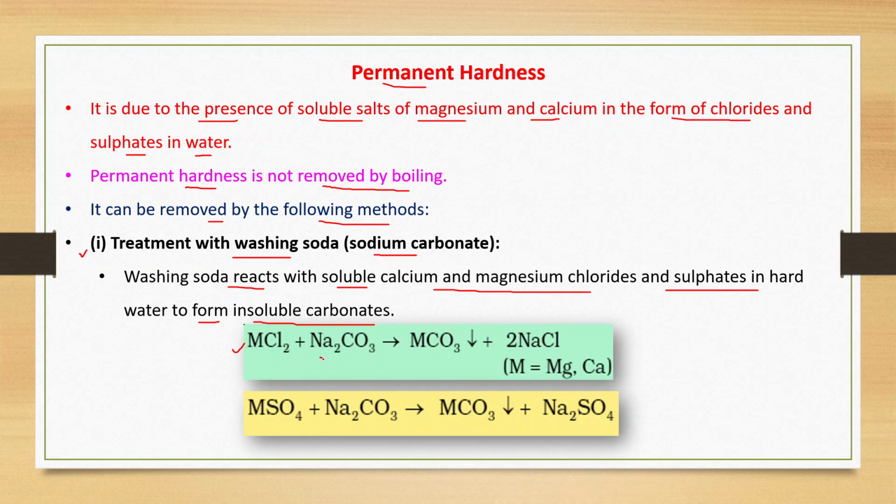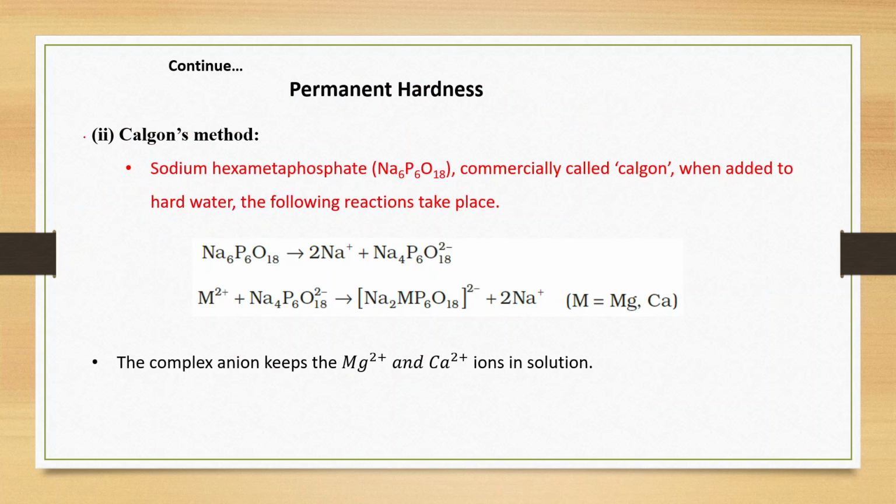MCl2 reacts with sodium carbonate, and this forms insoluble MCO3 plus 2NaCl, where this M may be magnesium or calcium. In the same way, MSO4, when it reacts with Na2CO3, we get the precipitate of MCO3 plus Na2SO4. Another method to remove the permanent hardness of water is Calgon's method.